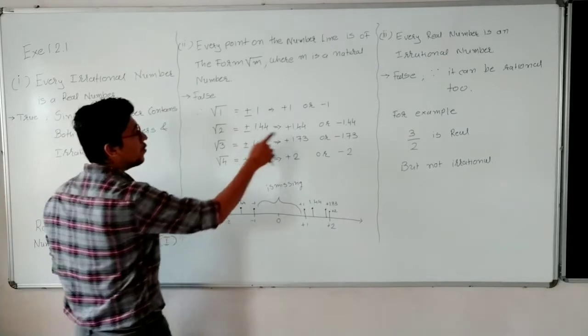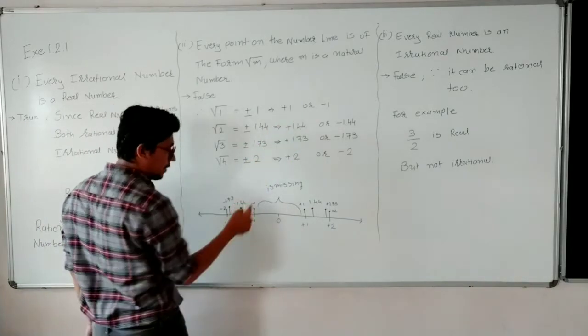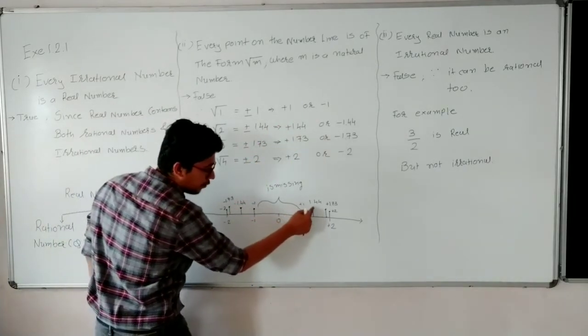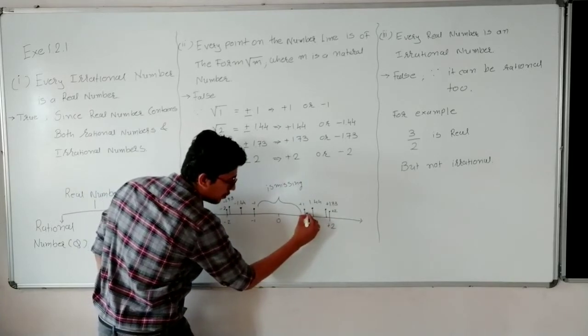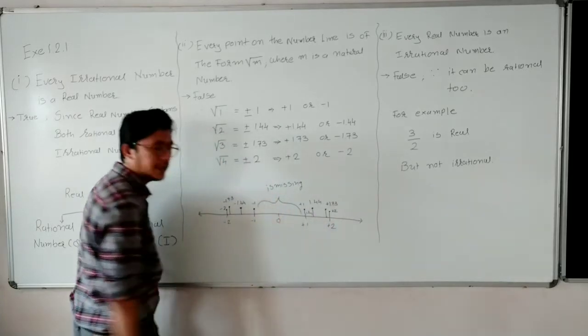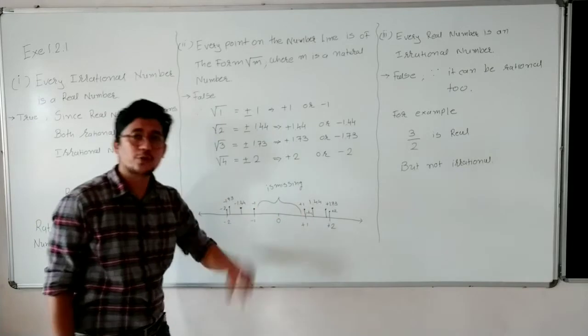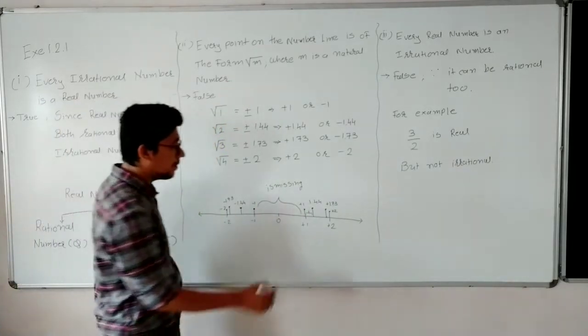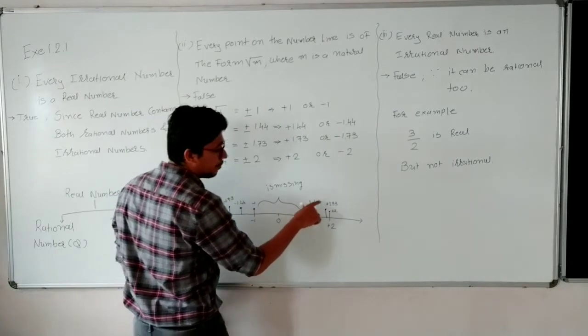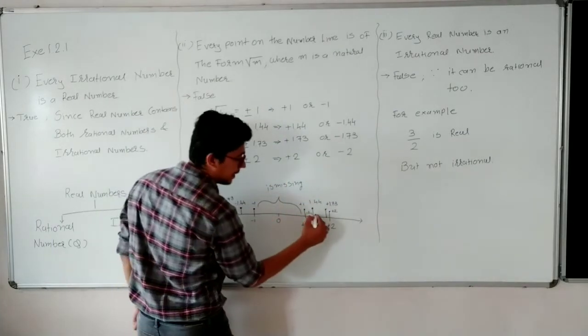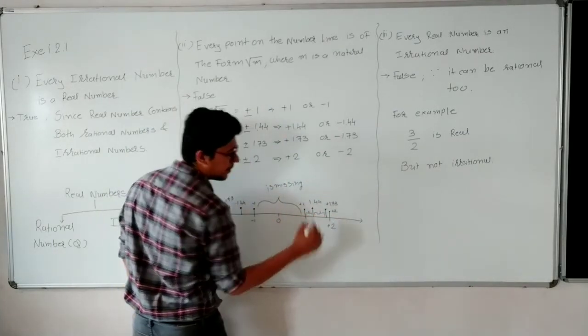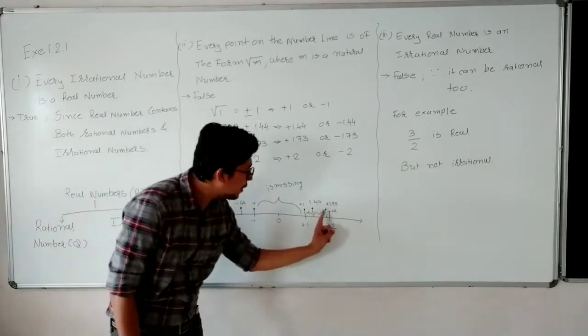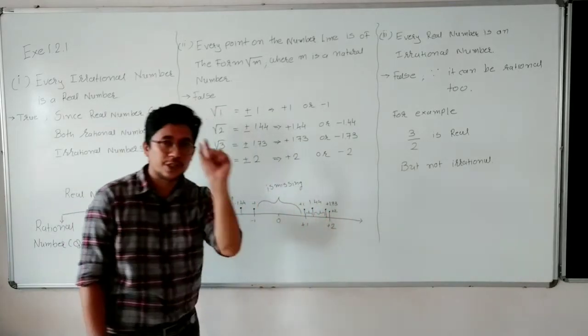Okay. Now plus 1, minus 1. Plus 1 to 1.44, this portion is also missing. Yes or no? This point also doesn't come under the square root of m. If you see between 1.44 and 1.73, this portion is also missing. In the same way, between 1.73 and 2, this portion is also missing.